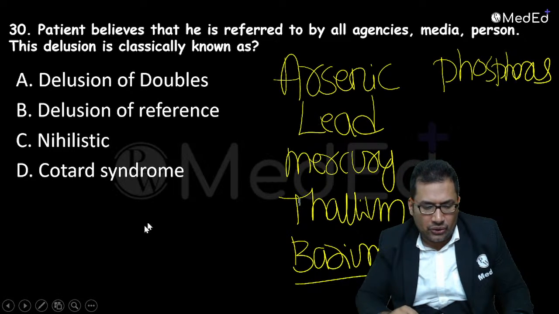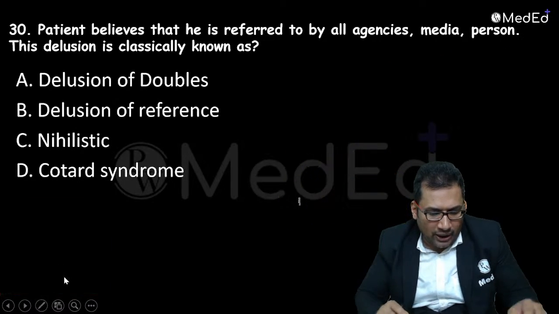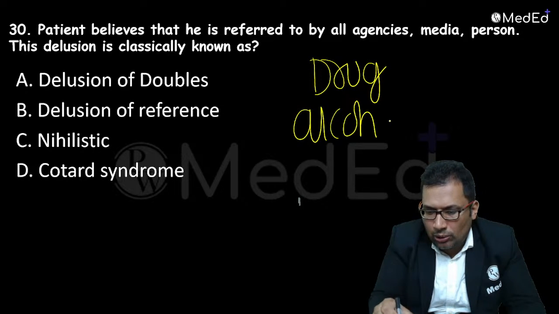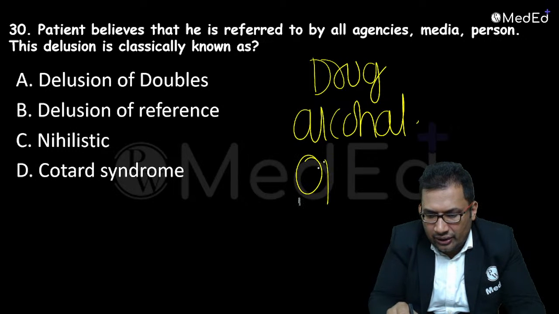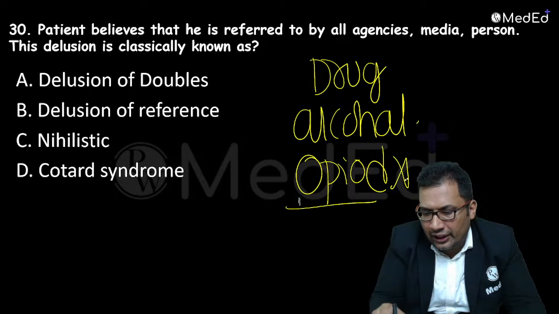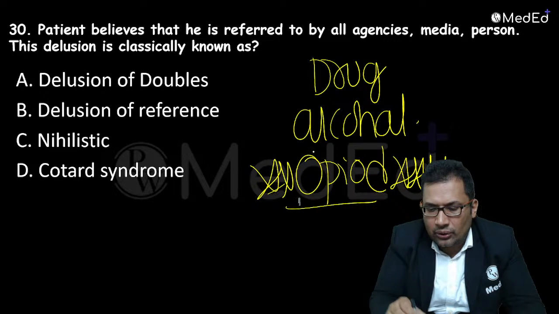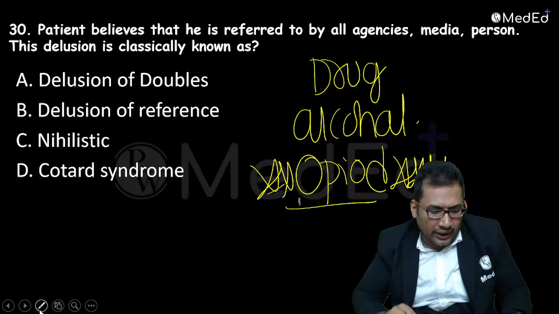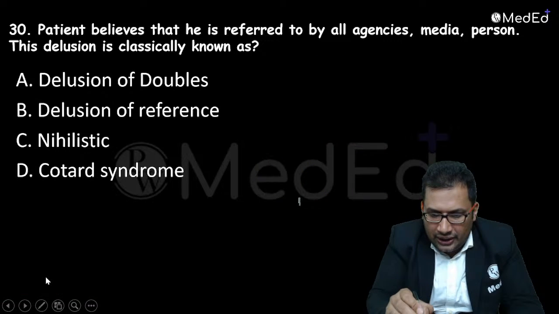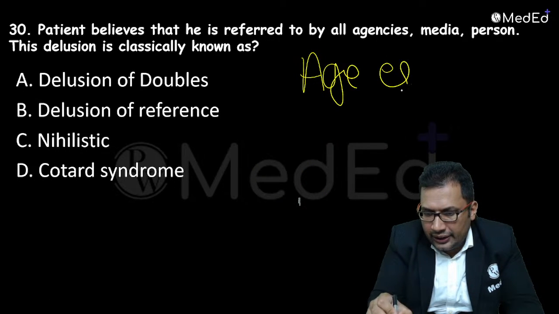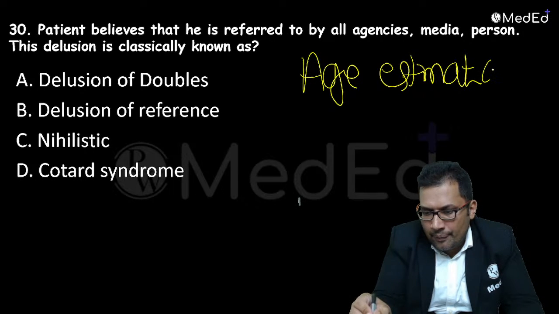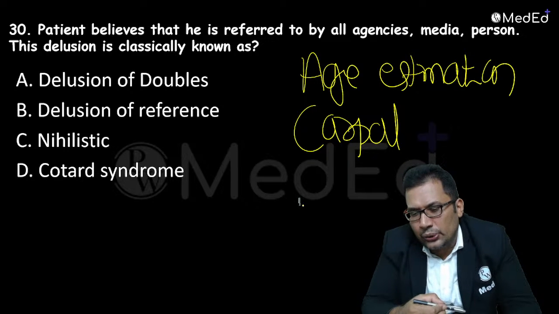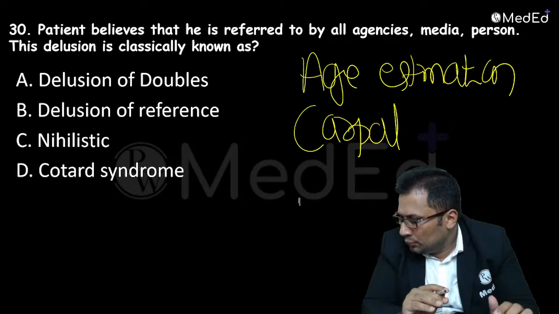Must know this. One more important topic is drug addiction, especially alcohol, which we discussed today. Opioid addiction is very frequently asked. You must know this, cold turkey syndrome and all. Age estimation is also very important, especially age estimation from carpal bones. Sometimes they ask questions from the knee joint and others, but carpal bones you must know.